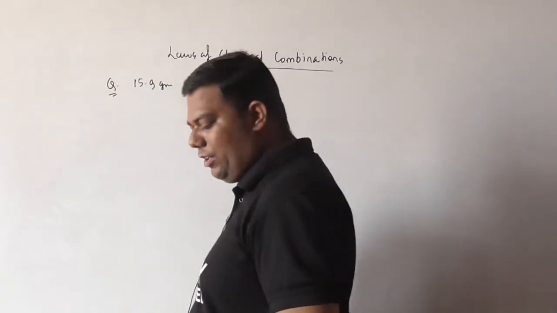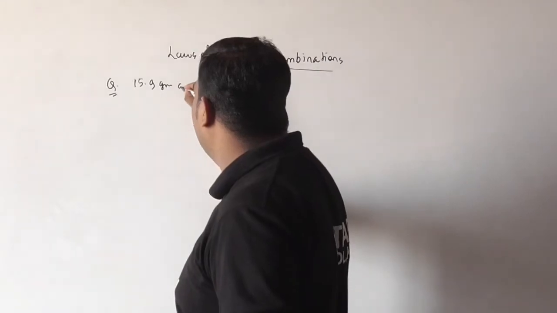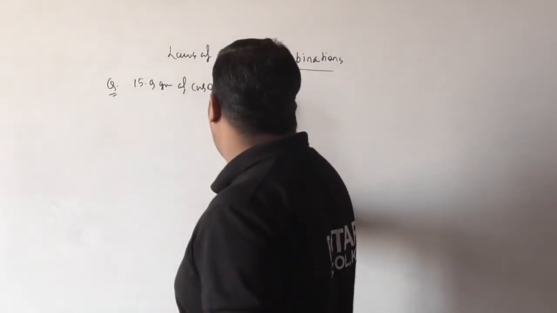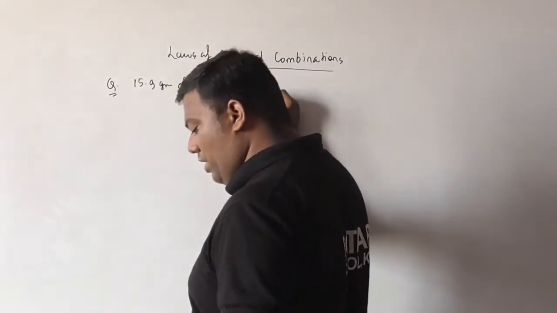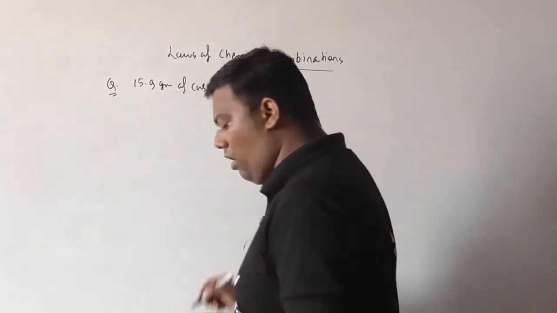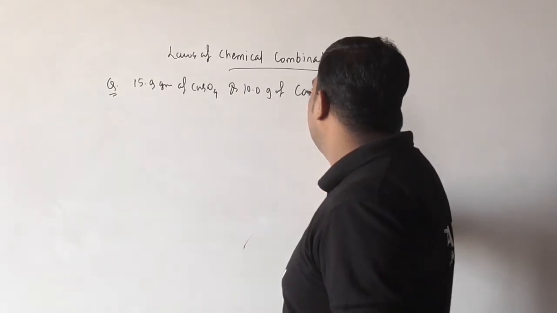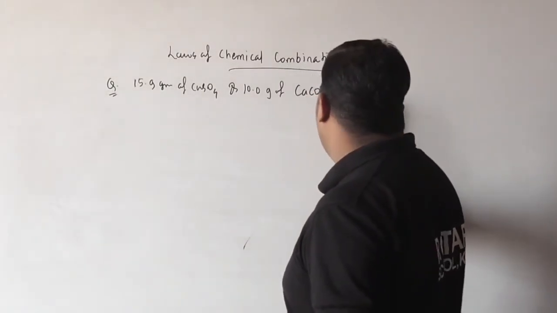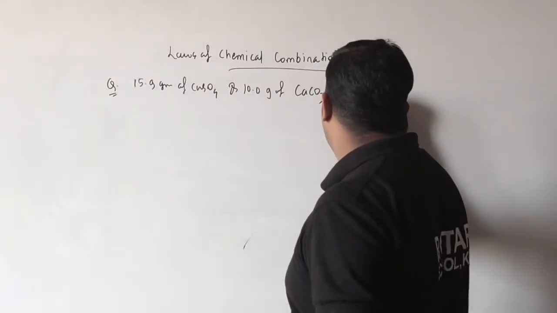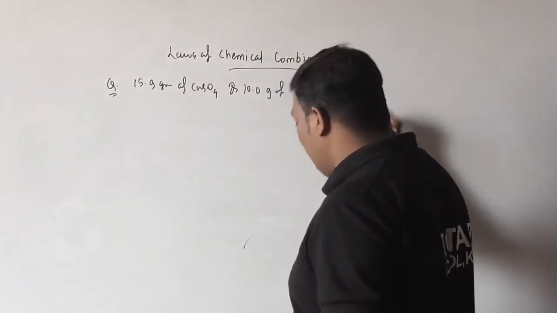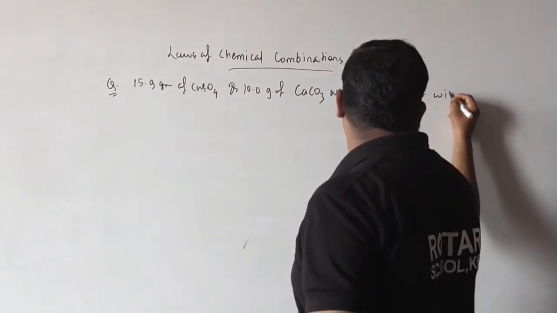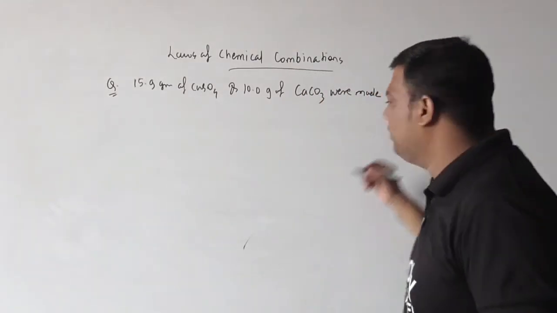15.9 gram of copper sulfate and 10.0 gram of calcium carbonate were made to react with each other.